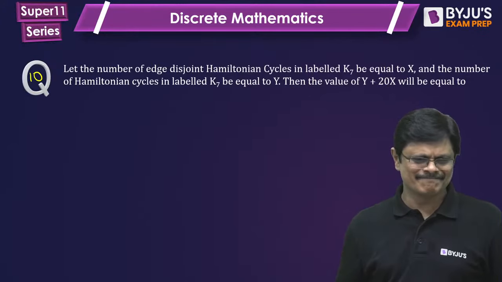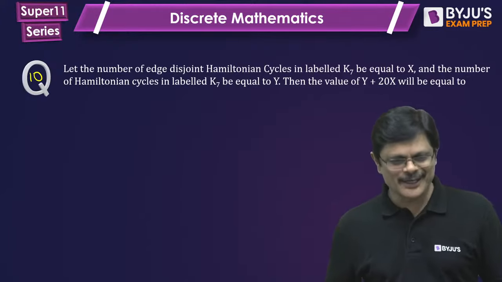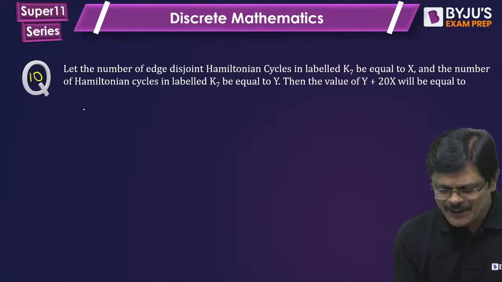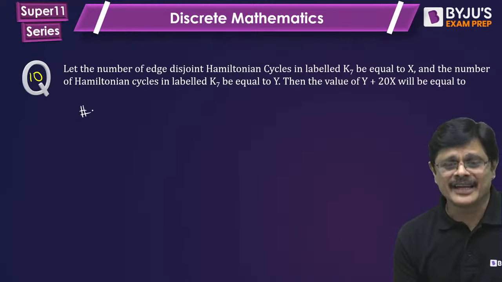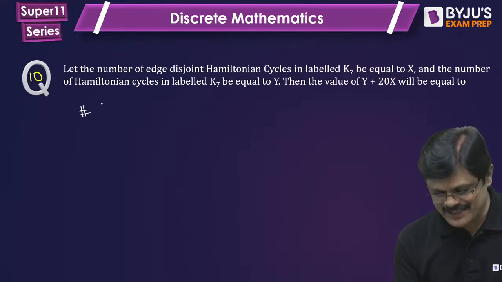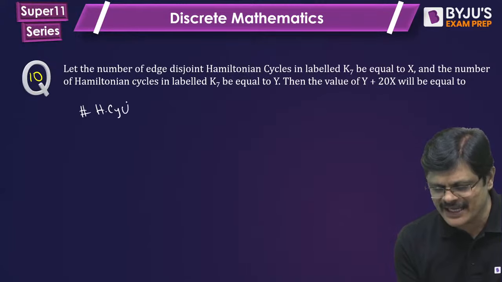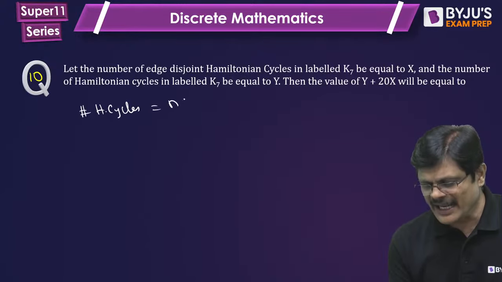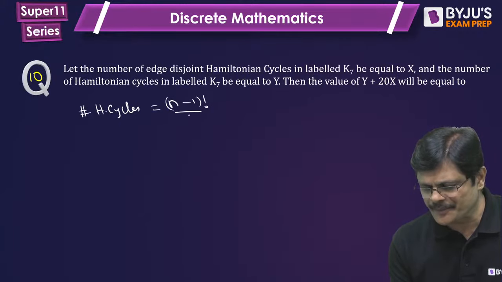420. It's a 420 question. Very good, sir. The number of Hamiltonian cycles in a labeled complete graph with n vertices is given by (n minus 1) factorial by 2.